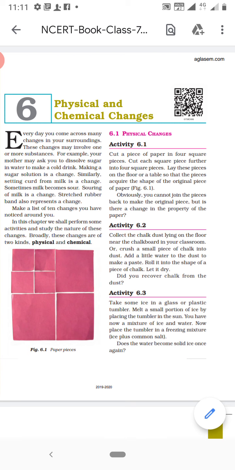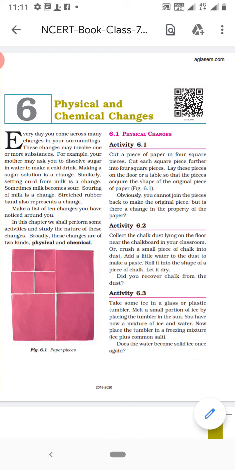But a change in which one or more new substances are formed is called a chemical change. In your book, many chemical reactions are given that we will study later on. But to make you know what is a chemical change, what is a new substance, let us discuss some examples around us only. That is, in place of tearing of paper, if we burn a paper, what will happen?